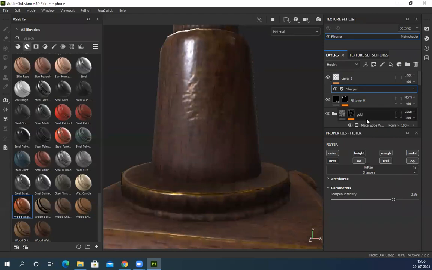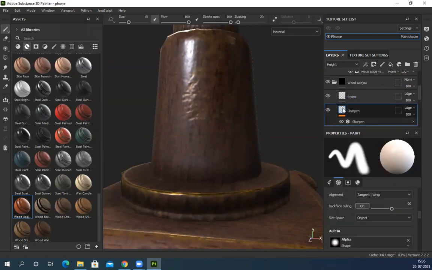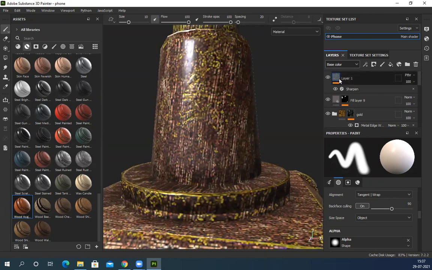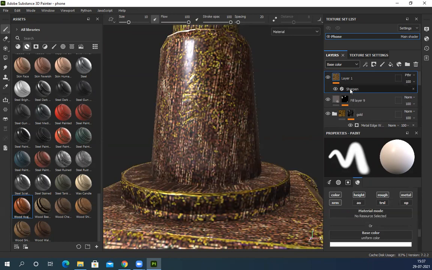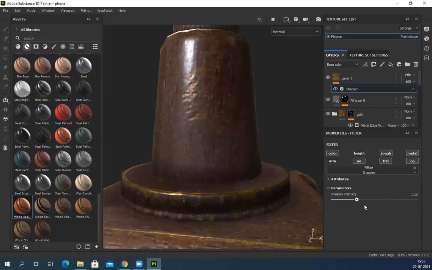Why is it not affecting anything? That's very strange. It's linear dodge mode. No, that is to like base. Oh, yeah. Pass through. I have to make it pass through. Then it will work on all the layers, all the channels. If I don't make it pass through, it won't work. You can see I can make it really sharp.